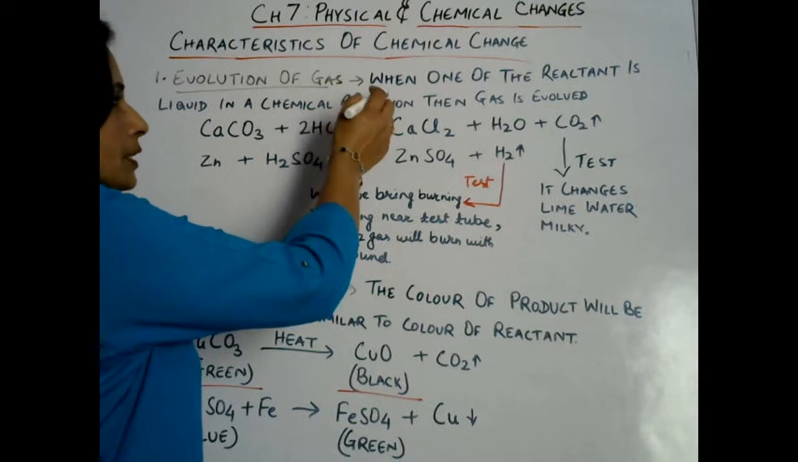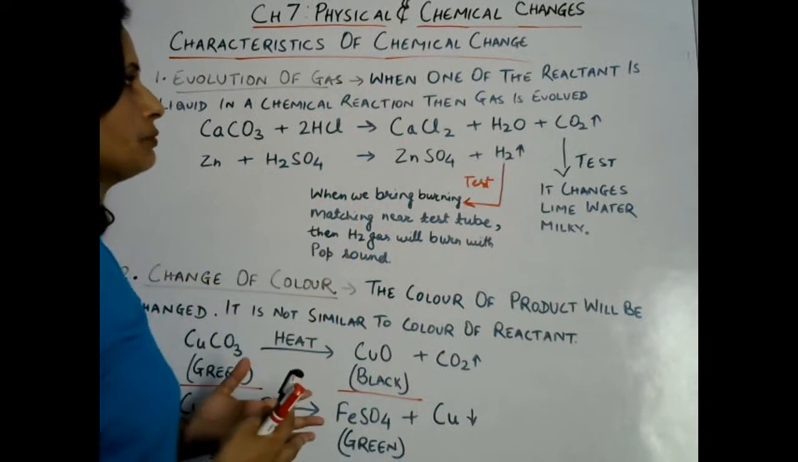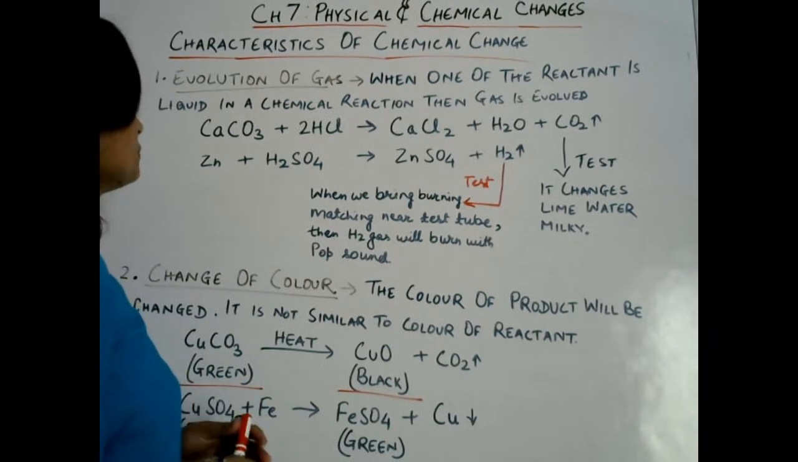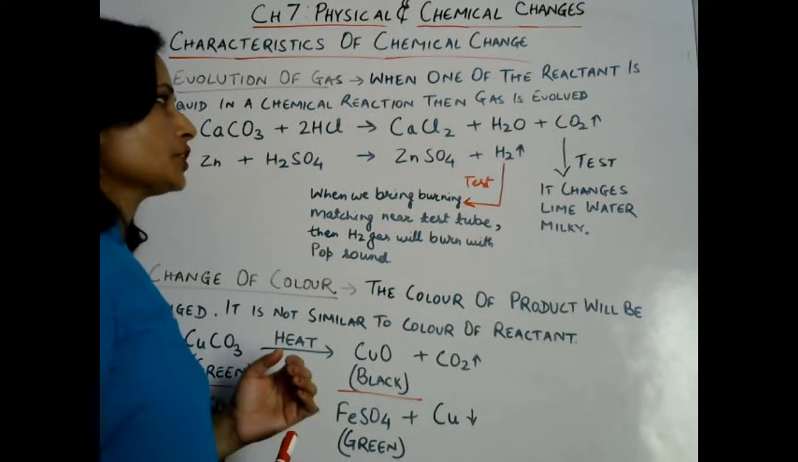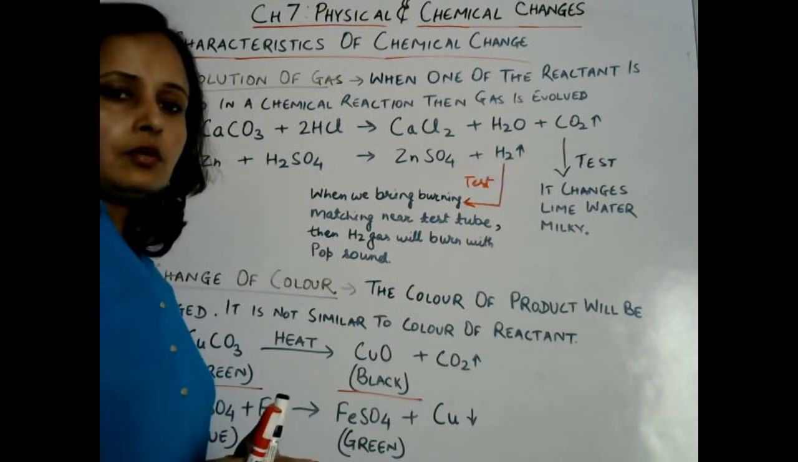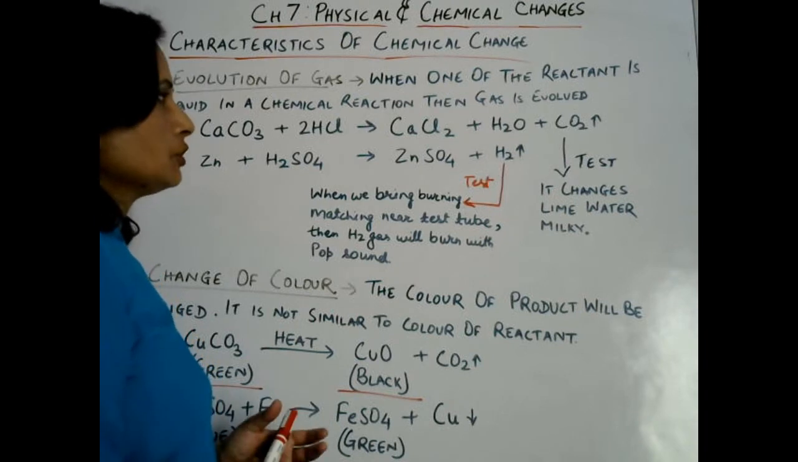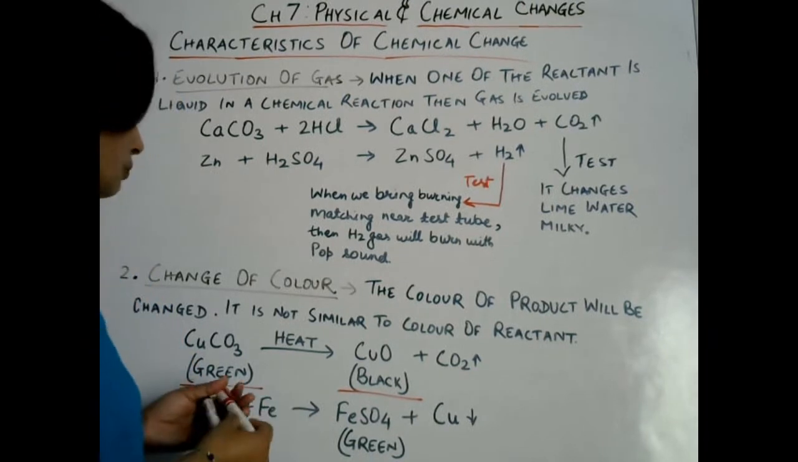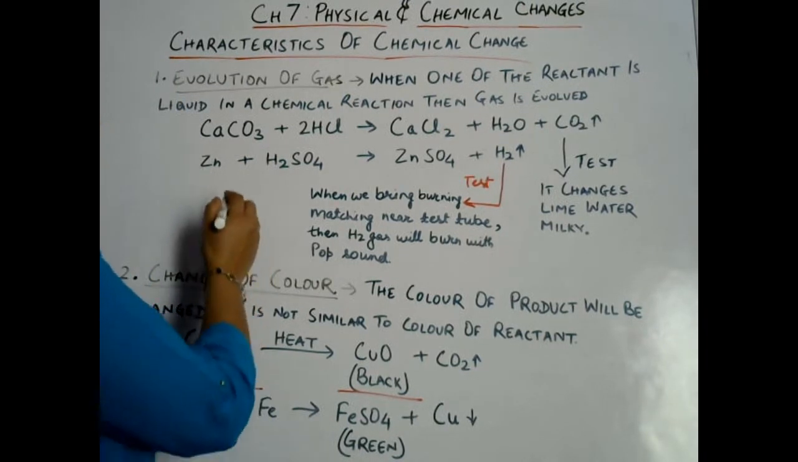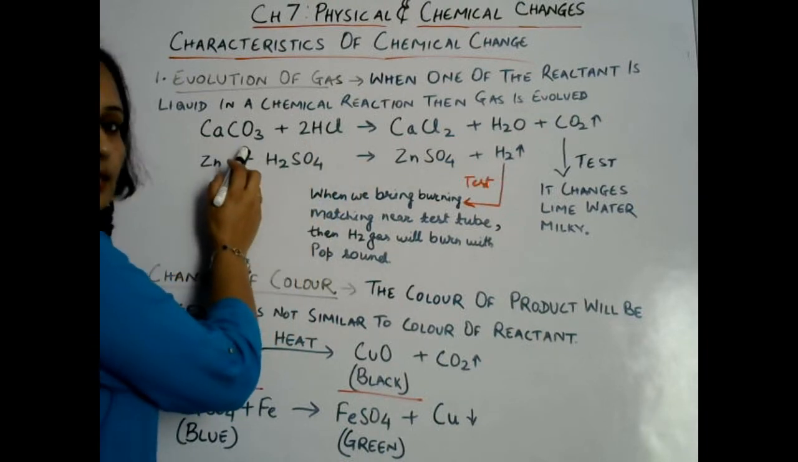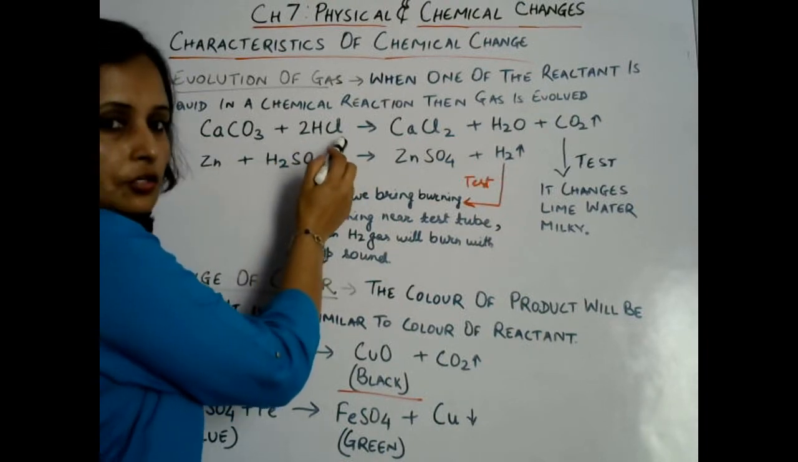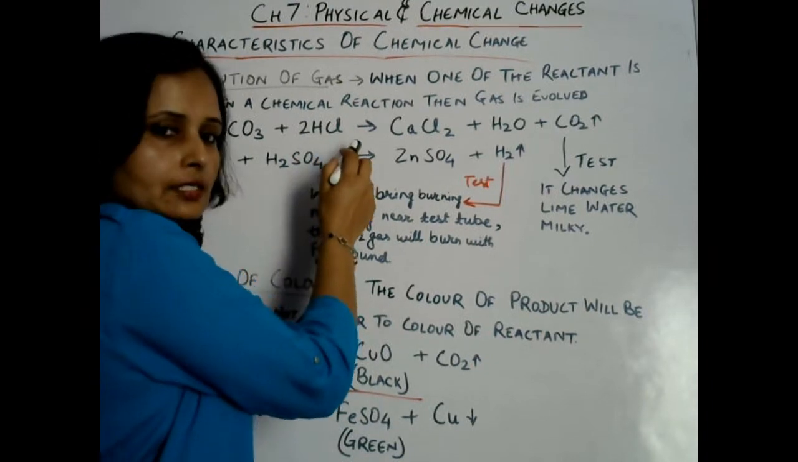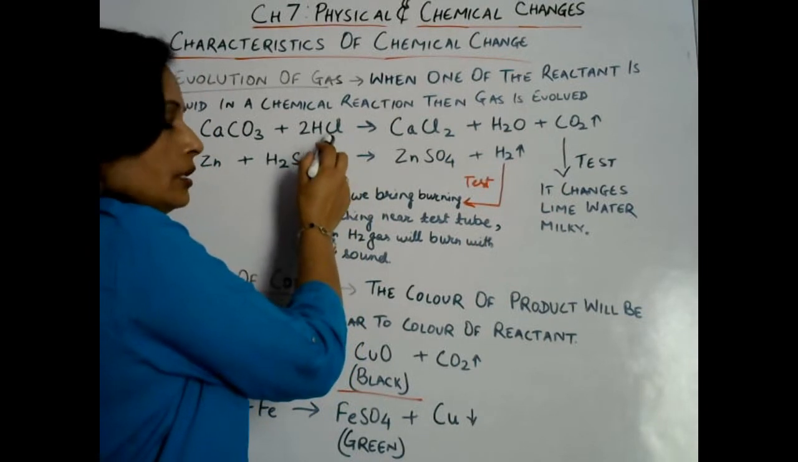In some kinds of chemical reactions, when one reactant is liquid and another one maybe solid, then in that chemical reaction gas is evolved. So in such a change, new substances are formed, at the same time gas is evolved, but one reactant will be in liquid state. For example, when calcium carbonate reacts with dilute hydrochloric acid. So hydrochloric acid in solution form is in liquid form.